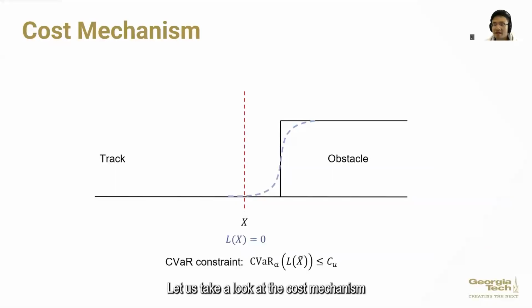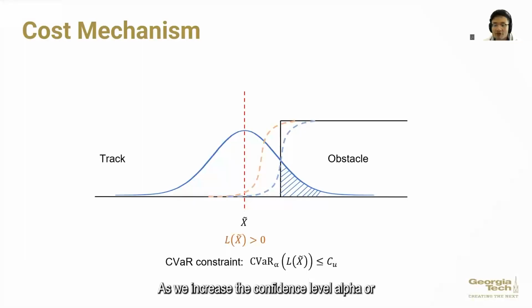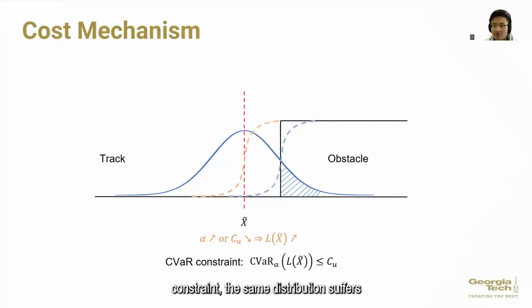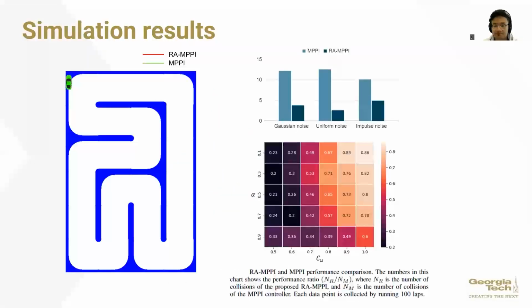Let us take a look at the cost mechanism behind the scene. When the variable x is deterministic, the cost cannot sense the potential dangers induced by disturbances. The dashed curve shows the cost profile. However, if x is stochastic, the CVaR evaluation process captures the worst-case scenario and alerts the controller that getting too close may be risky. As we increase the confidence level alpha or reduce the upper bound CU in the CVaR constraint, the same distribution suffers from more severe penalty, thus pushing the random variable x towards safer regions.